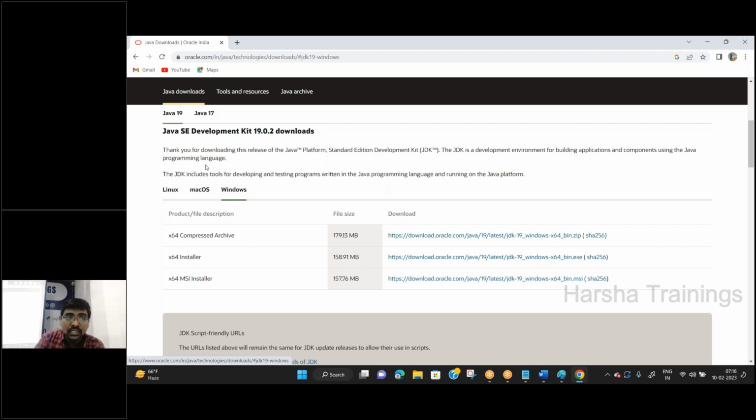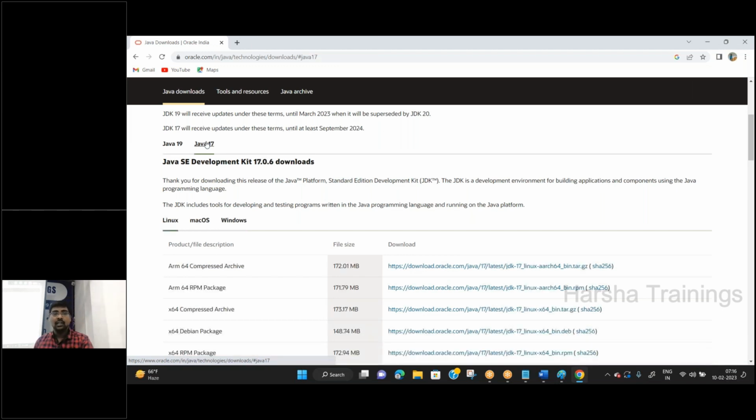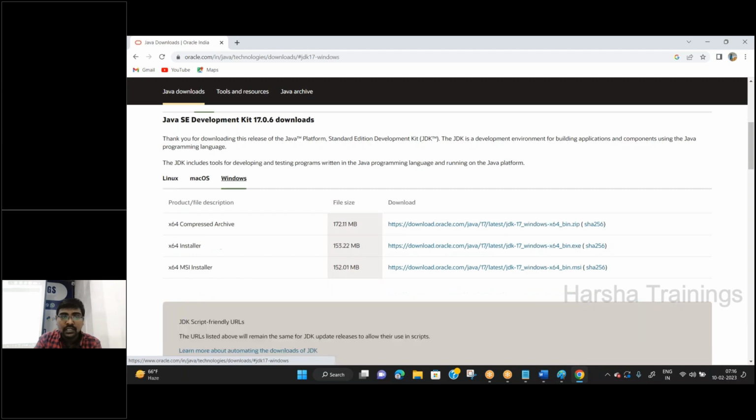The latest version is JDK 19. Here I selected Java 19, so it shows versions related to that. Now, if you want, select Java 17. Better, I request everyone to select Java 17. Why? Because it supports advanced topics also. It has LTS support.